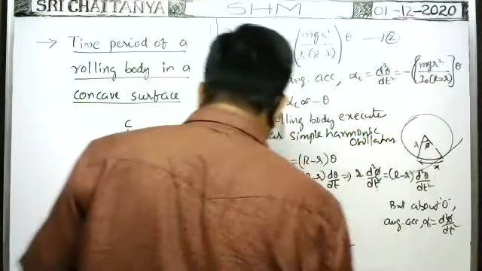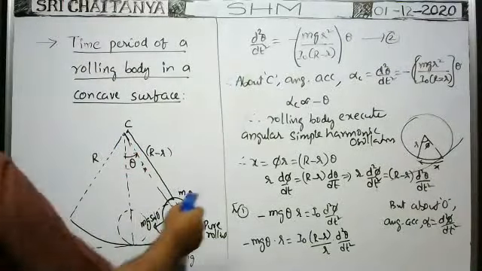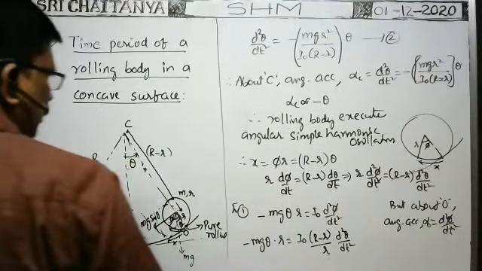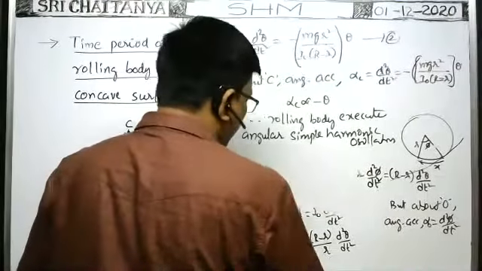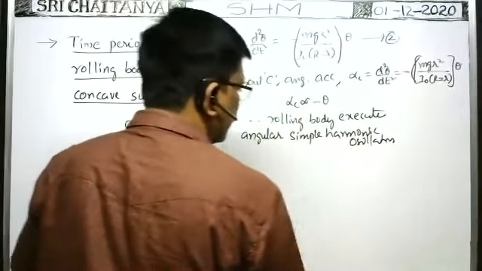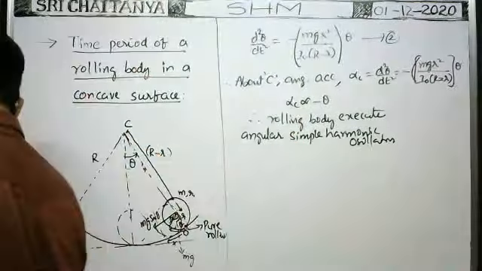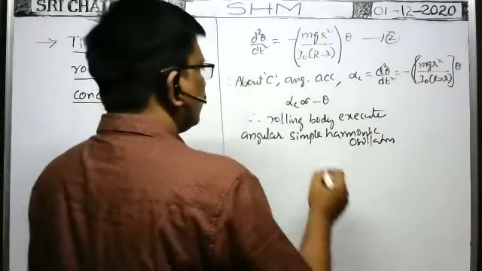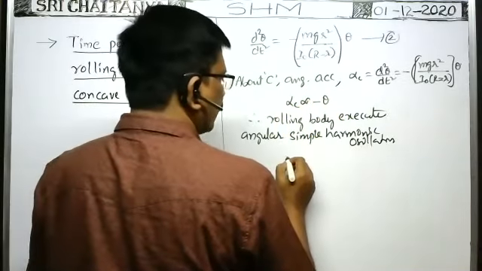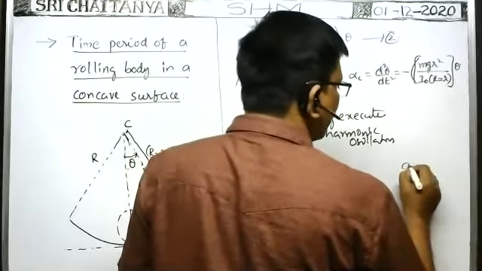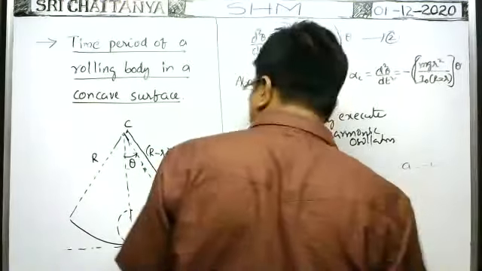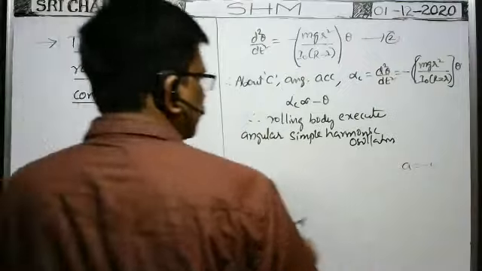Whenever the rolling body makes angular simple harmonic oscillations, we can use the general formula for angular simple harmonic oscillations. We know already A is equal to minus omega square into Y. Similarly, in simple harmonic motion A is equal to minus omega square into X.